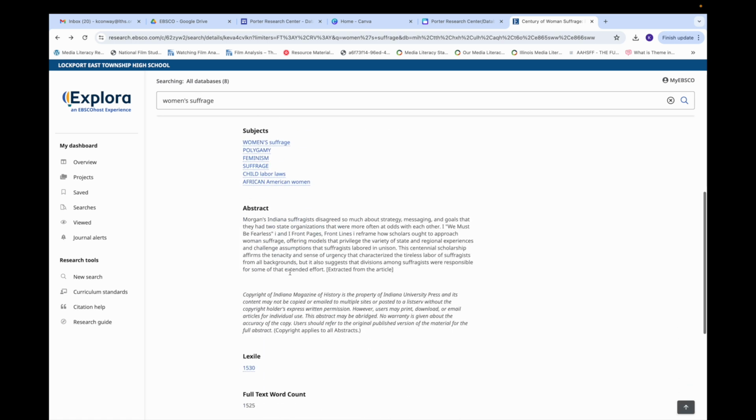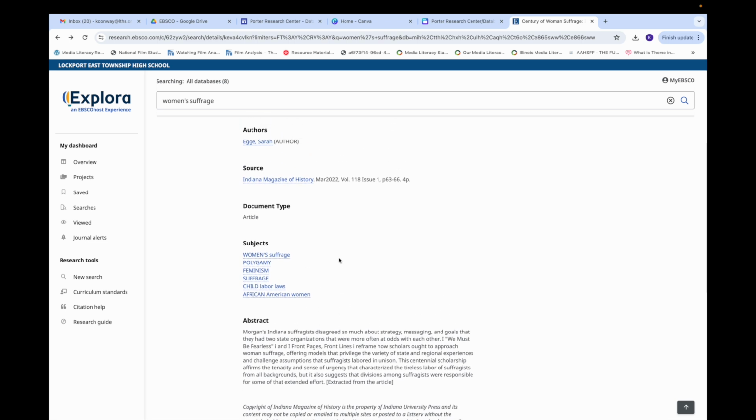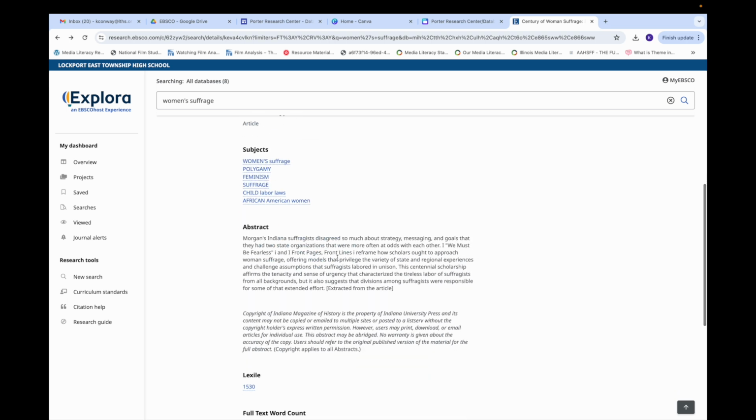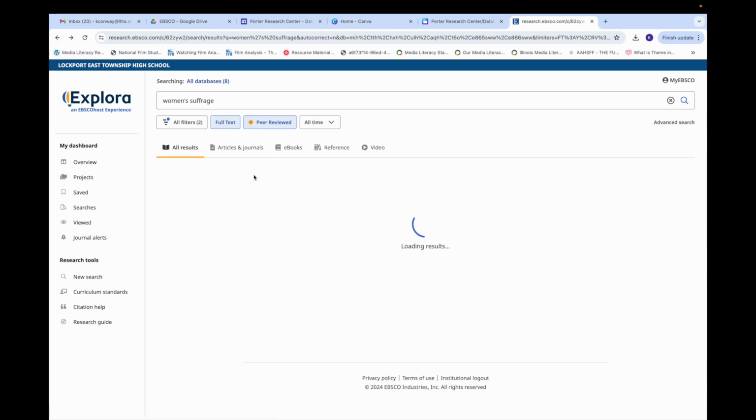And this is what I was talking about before, an abstract. When you're doing research and looking through a lot of articles, you don't have time to read every article. So this is a really good, quick way to figure out if this is going to be an article that's relevant to you.